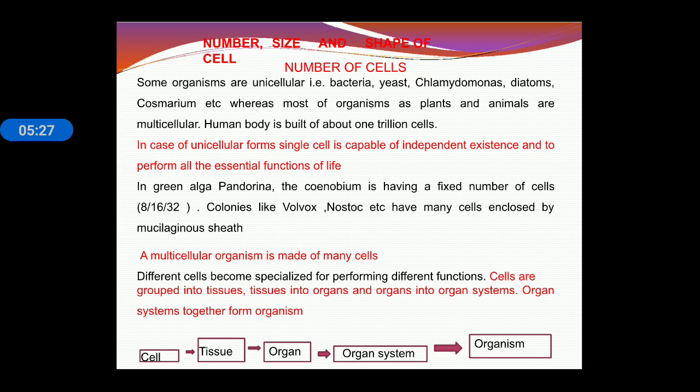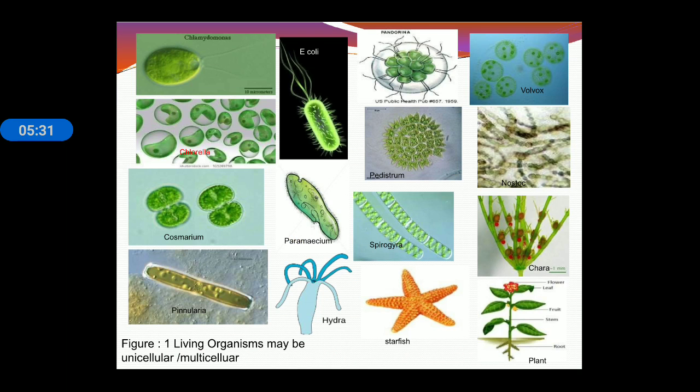So different cells become specialized for performing different functions. As we can see in this slide, Chlamydomonas, Chlorella, E. coli and Paramecium are unicellular, while Hydra, starfish, Spirogyra and plants are multicellular. These are the different examples of unicellular and multicellular organisms given in this slide.